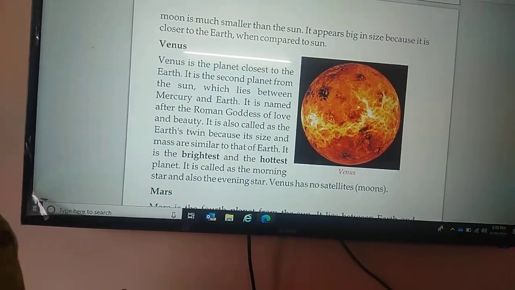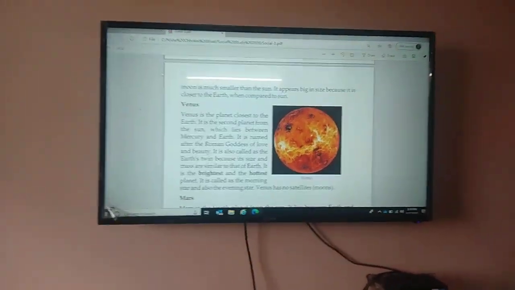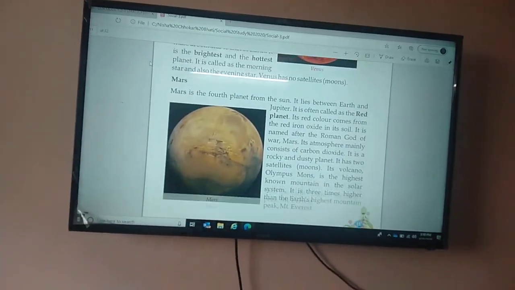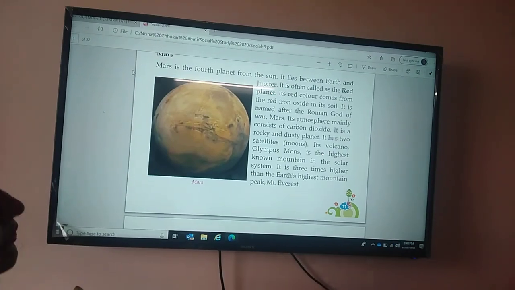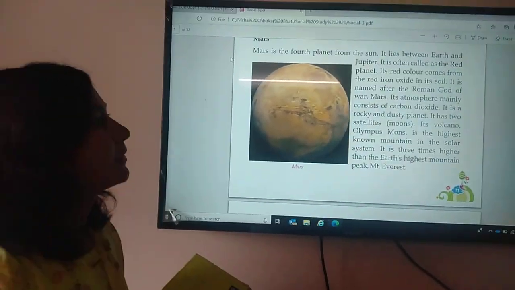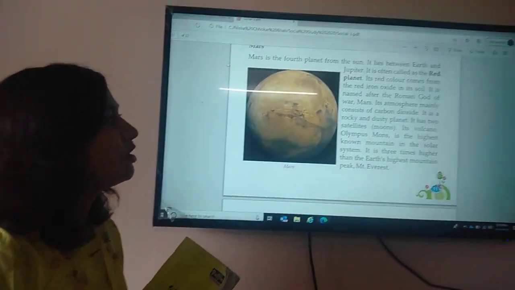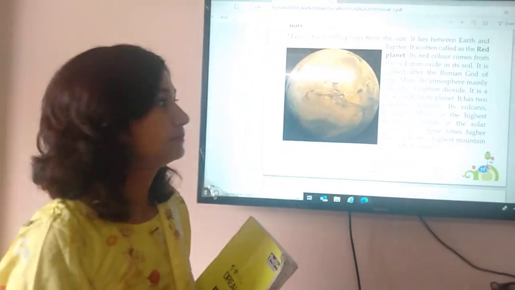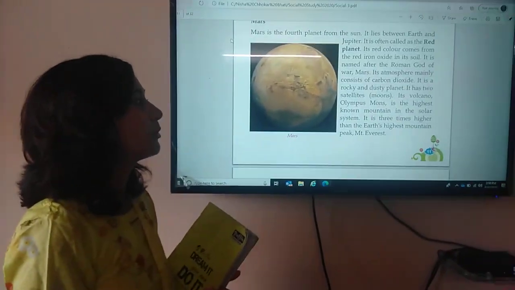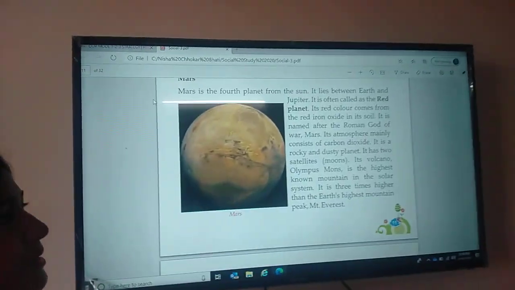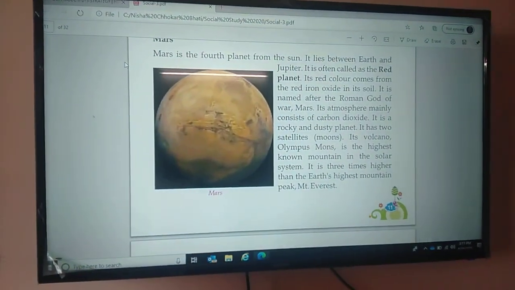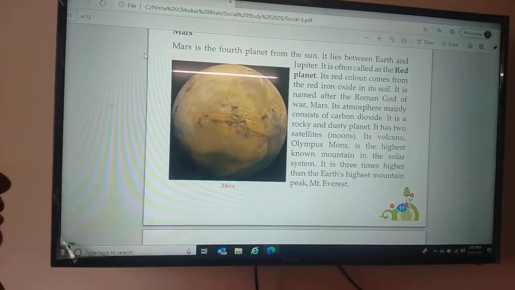Then the next neighbor of the Earth is Mars. Mars is the 4th planet from the sun. It lies between Earth and Jupiter. It is often called the red planet. Its red color comes from the red iron oxide in its soil. It is named after the Roman god of war, Mars.